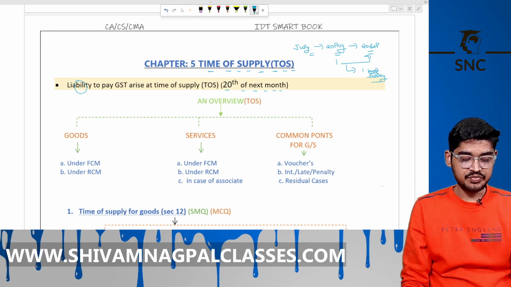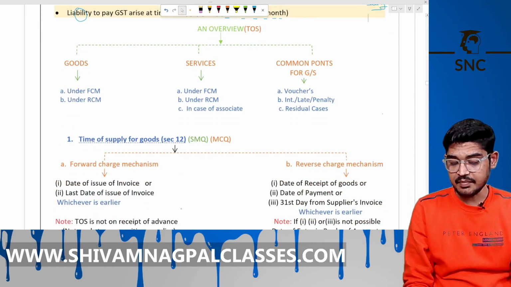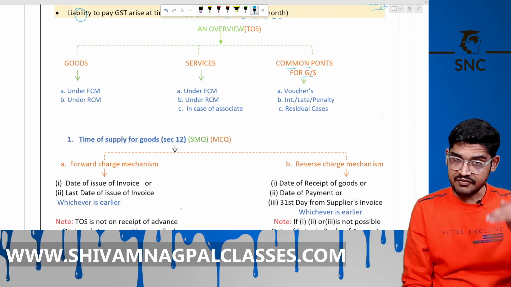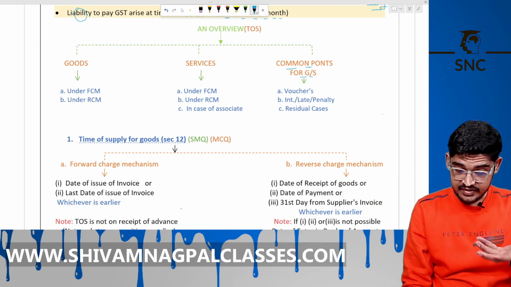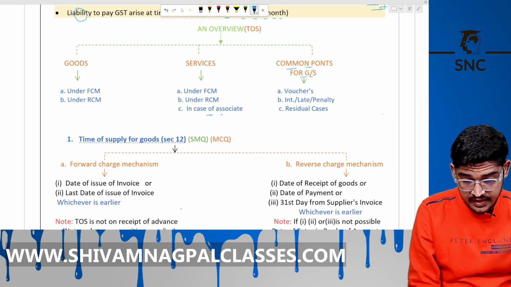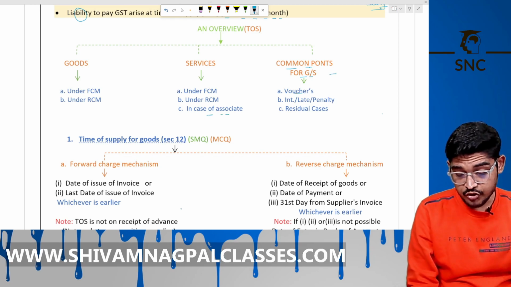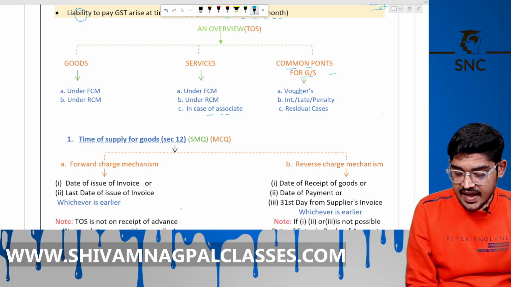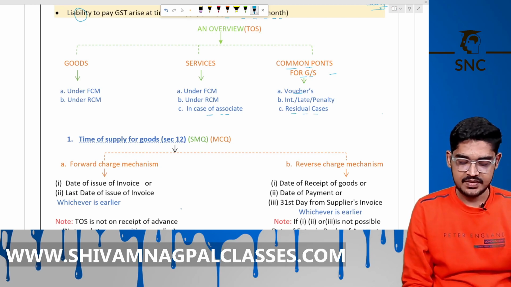So an overview: for goods, services, and some common points for goods and services. In case of goods, under forward charge mechanism and RCM; in case of services, under forward charge mechanism and RCM, and associated enterprises; and common points like voucher, in case of interest, late fees, penalty, and the residual cases. Okay, see here.